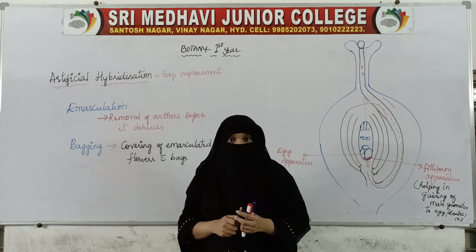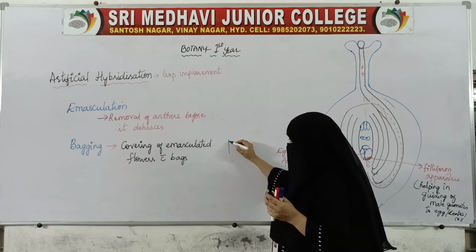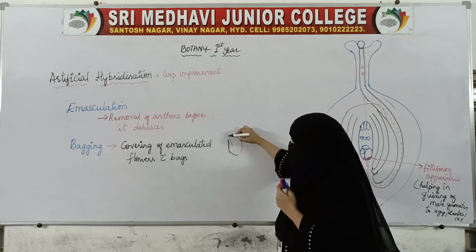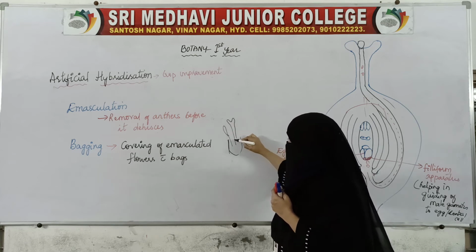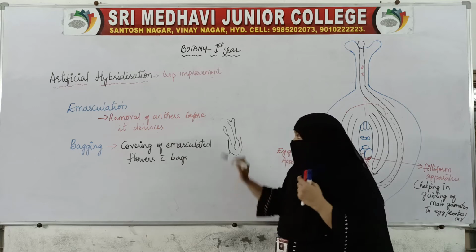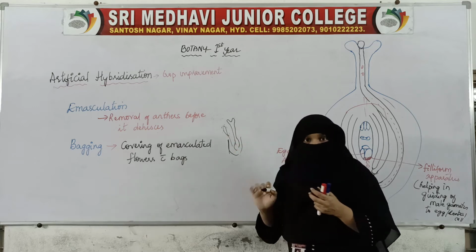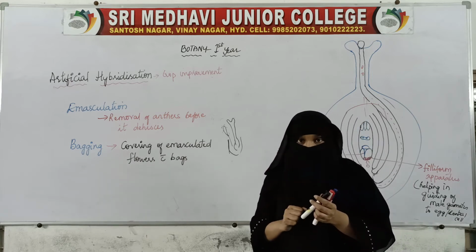See here, if this is a plant and this is a flower, the anthers are present as well as the pistil. But the pollen grains of this same flower are not good enough, they do not have good characters.